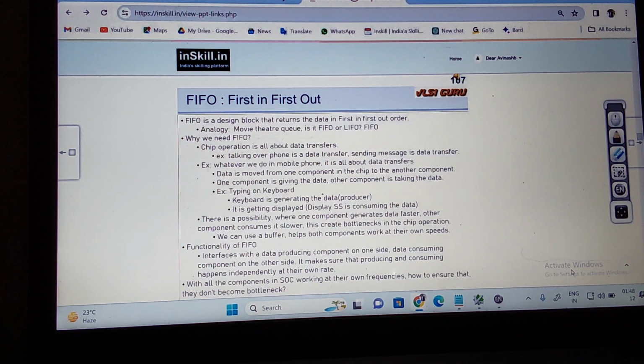To go through this first in, first out concept, you should know what the ports are which we are using in our first in, first out. Then only you can easily model it. This is what exactly we have done, right? What we discussed in the previous session: which ports are input, which ports are output, how to do the handshaking operation, and using the handshaking operation, how to write the data and how to read the data. These things we understand. And similarly for first in, first out also, if you are understanding the analogy of